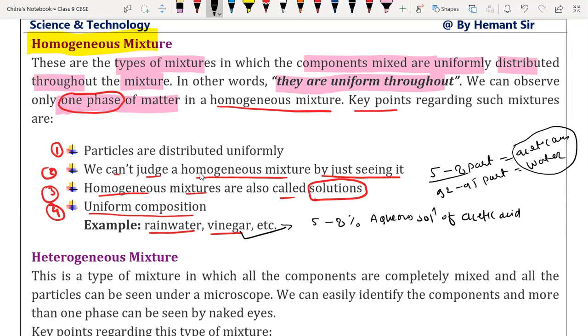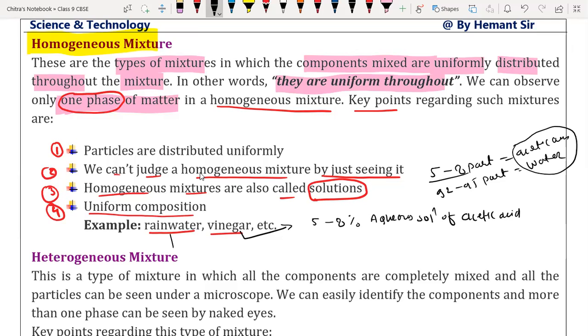Vinegar is used in Chinese food. Okay, do you know vinegar? Yes. That vinegar contains 5 to 8% of acetic acid and the rest is water. Okay, so we can't observe them separately. Where is the vinegar particle and where are the water particles? Okay, so that will be again the homogeneous solution or homogeneous mixture. Okay, like rainwater.